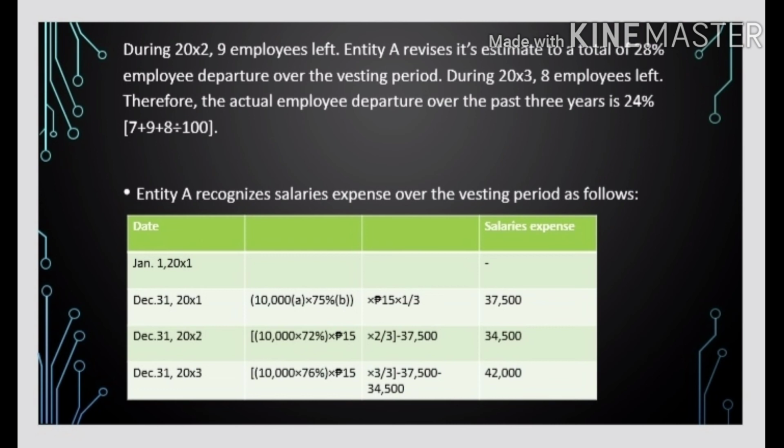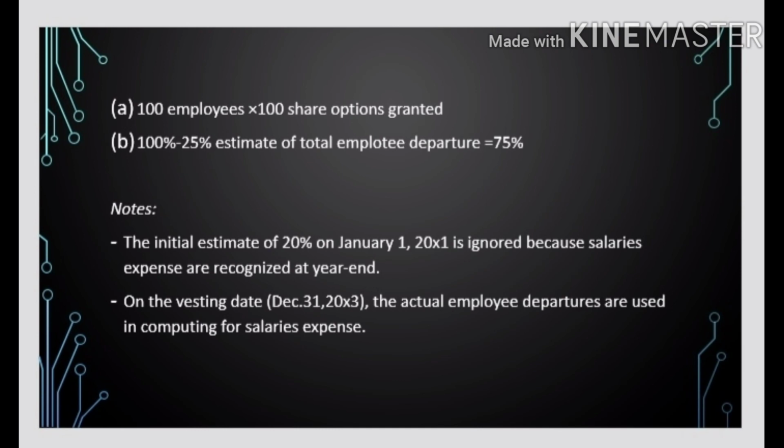Salary expense 34,500. December 31, 20x3, 10,000 times 76% times 15 times 3/3 minus 37,500 minus 34,500. Salary expense 42,000. A is 100 employees times 100 share options granted, and B is 100% minus 25% estimate of total employee departure equals 75%.